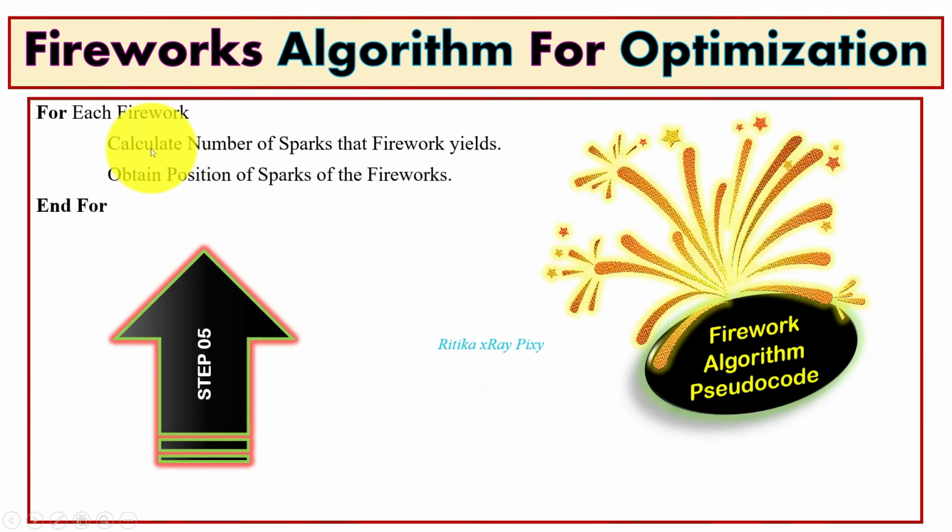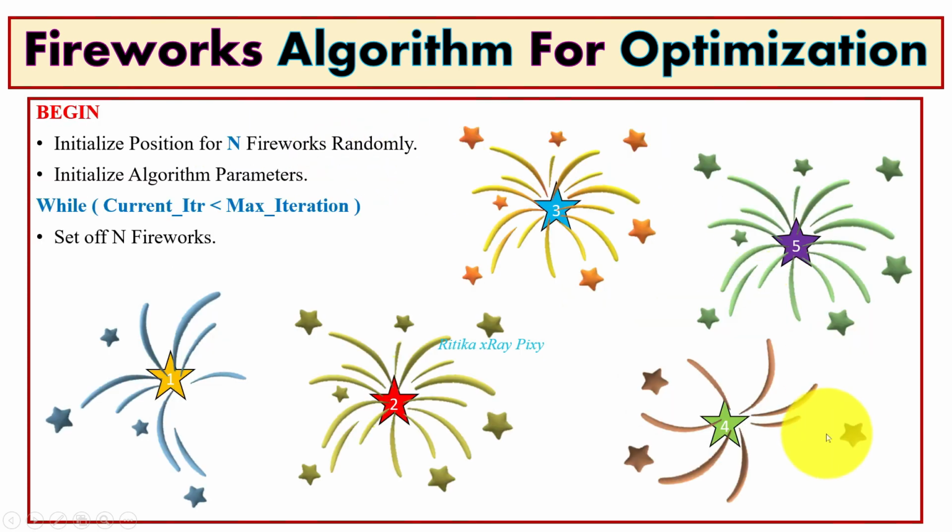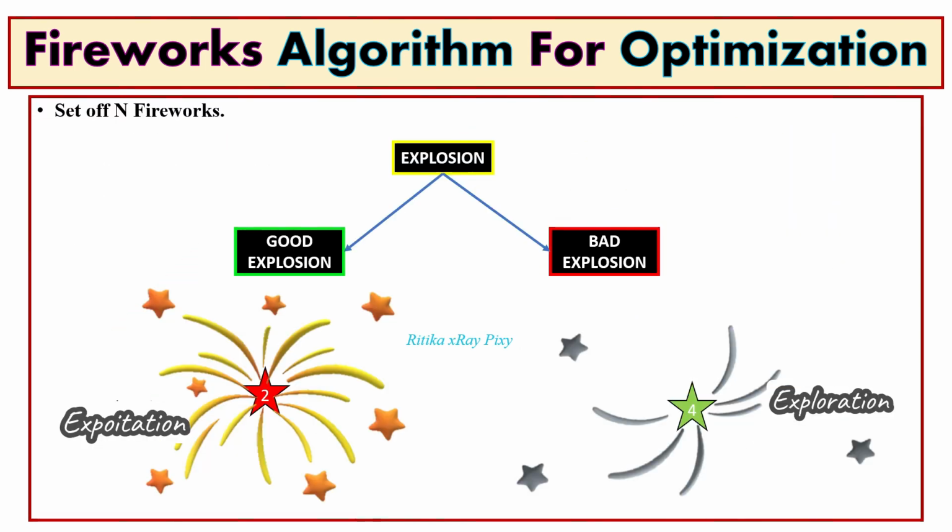Now we will calculate the number of sparks that each firework yields, and we will obtain the position for each spark, as we have the virtual firework, virtual spark, and virtual explosion. So we will calculate the number of sparks and next the position for each spark.